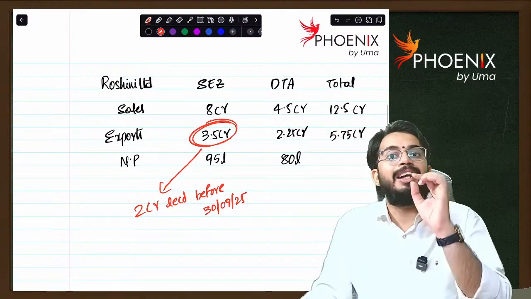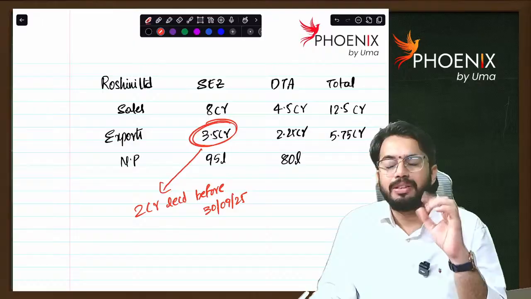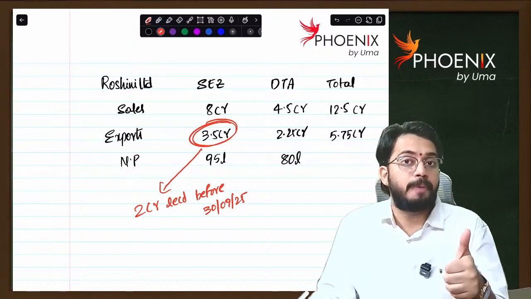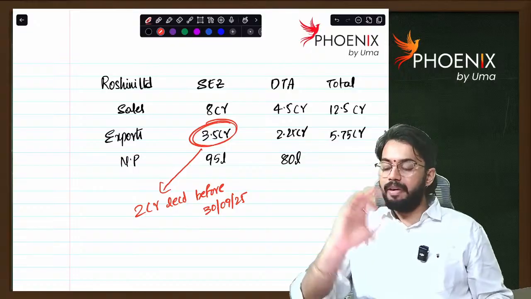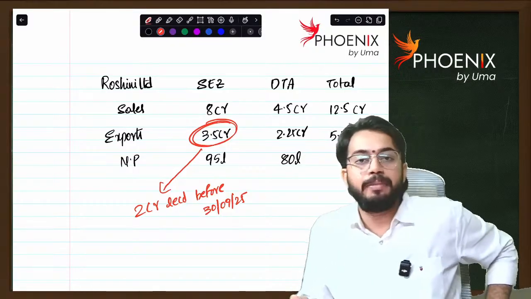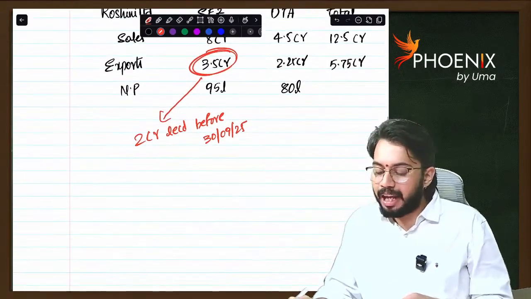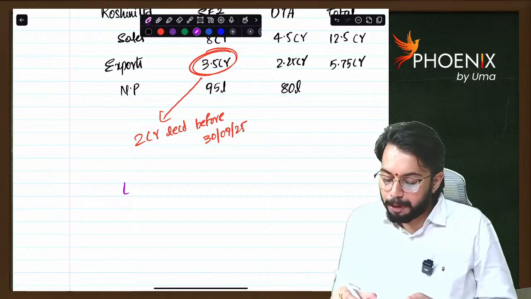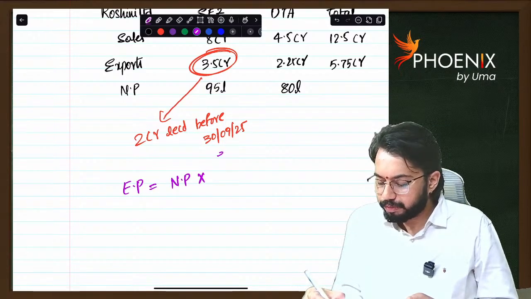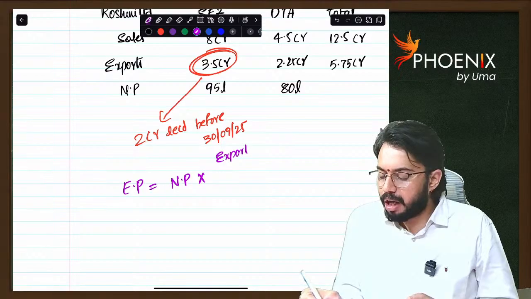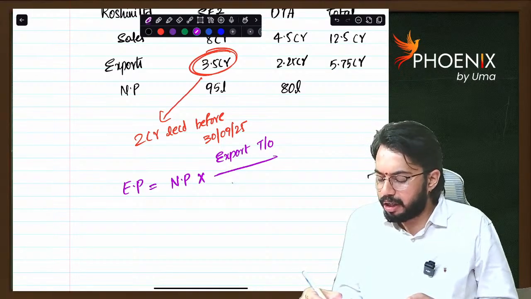So, while calculating export profits, we will take export turnover only 2 crores. We will not take 3.5 crores. Are you able to understand? So, shall we calculate export profits? Export profits is equal to net profit into export turnover divided by total turnover.